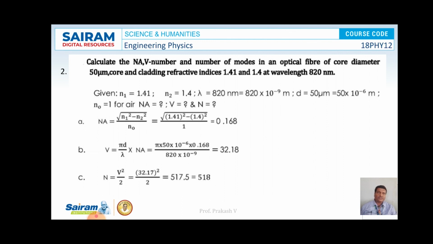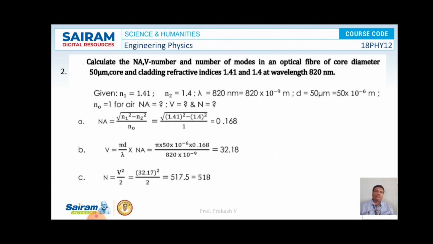The refractive index of core is 1.41 and that of cladding is 1.4, the wavelength of incident light entering the optical fiber is 820 nanometer, and the diameter of the fiber is 50 micrometer. So what is the value of V and also N?